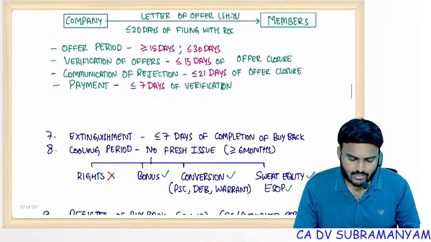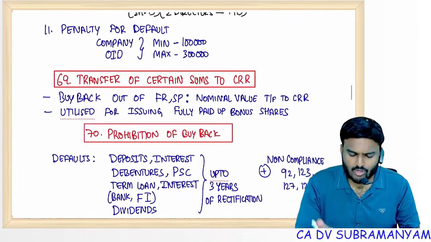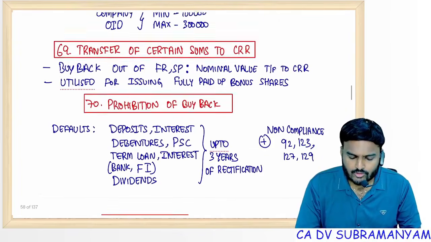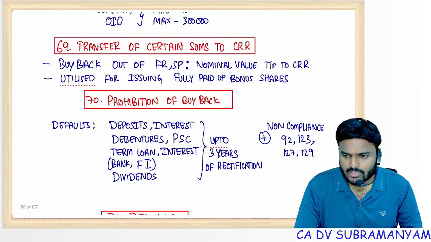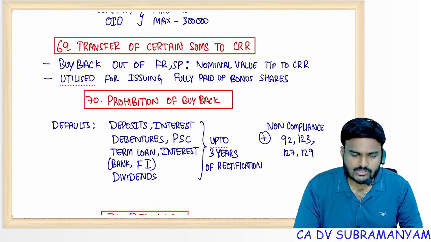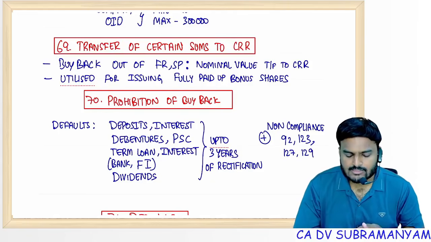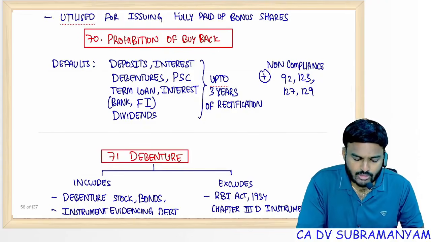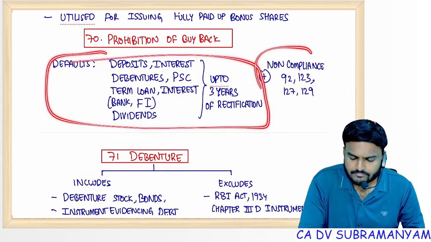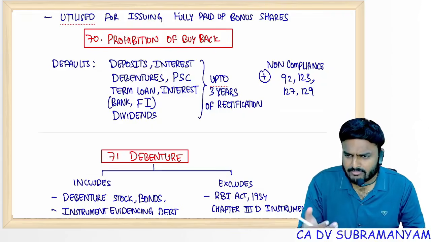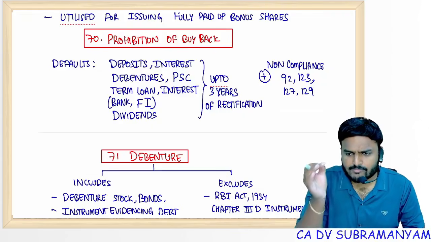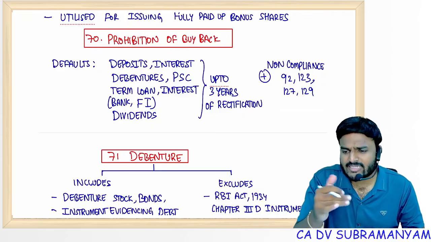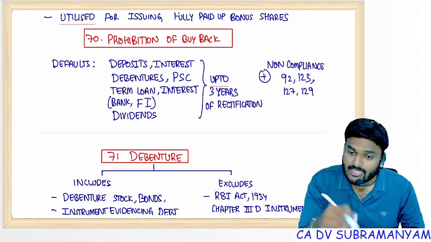68 everything I covered. 69, CRR, small point you all know. If you are making a buyback out of company profits, then CRR shall be created. Next, prohibition of buyback, this is one more important area. So that's why I'm going through the material once again. There is the exceptional topics PDF, but these are second level exceptional points, important, exceptional as well as expected.